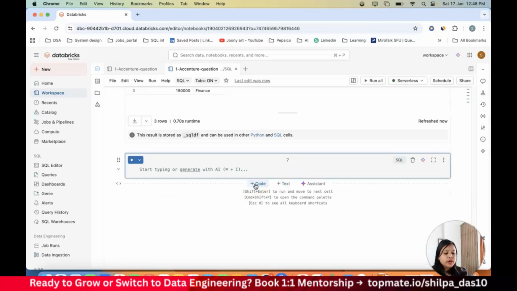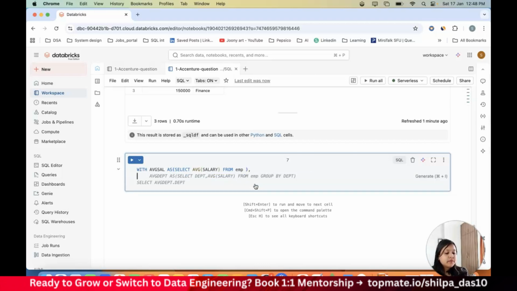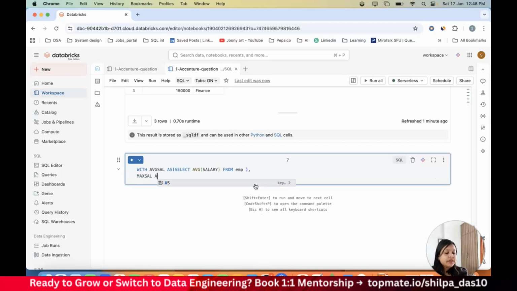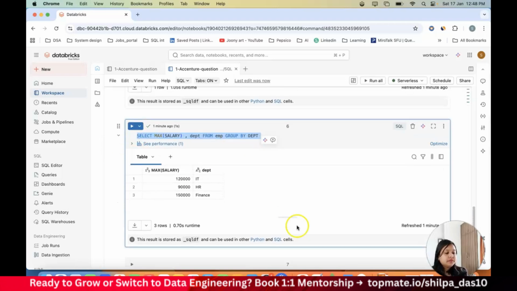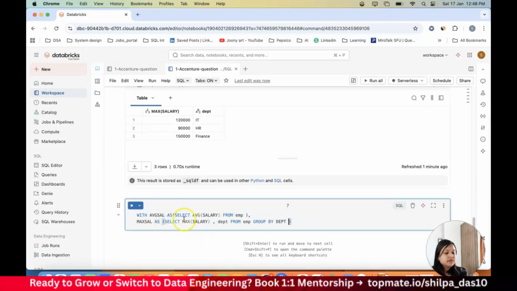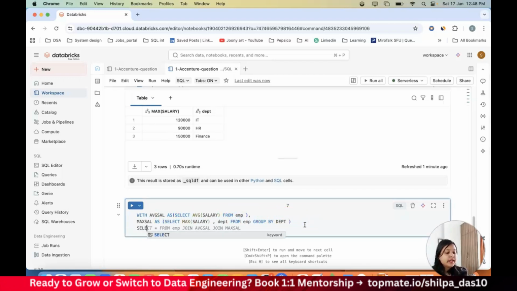If you know how to create a CTE, it is like this: with average salary as, and I'll select this. I'll create another CTE, let's say max salary as another CTE, that is this. Now I want to join these two data frames with my original data frame to get my actual result.